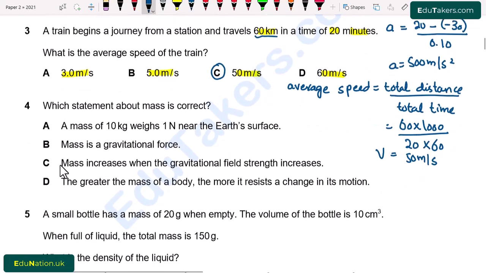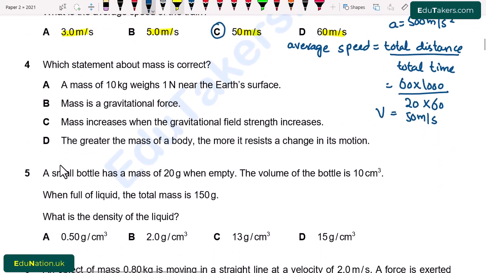Question number 4. Which statement about the mass is correct? A. A mass of 10 kg weighs 1 Newton near the Earth's surface. B. Mass is the gravitational force. C. Mass increases when the gravitational field strength increases. D. The greater the mass of the body, the more it resists a change in its motion. So from here option D is correct.